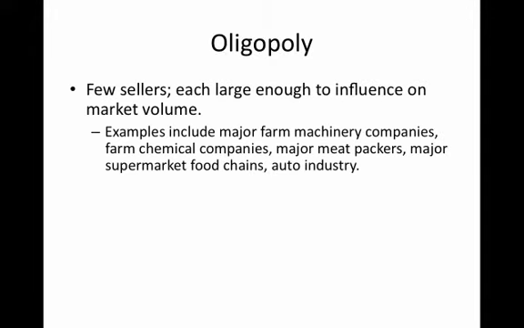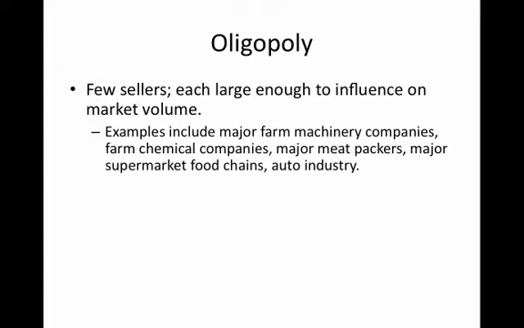Instead, what we sometimes see are what are called oligopoly markets. And oligopoly markets are not quite as extreme as monopoly markets. The idea here is that there's a few sellers, but each is large enough to influence the volume that's sold on the marketplace and thus have some impact on price.